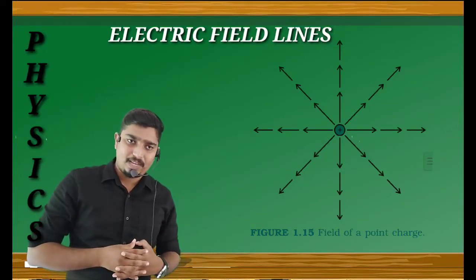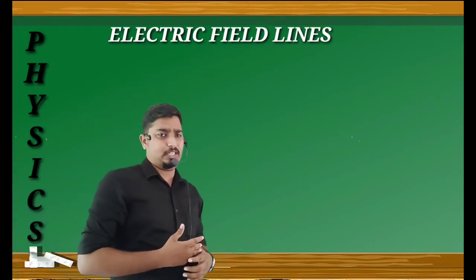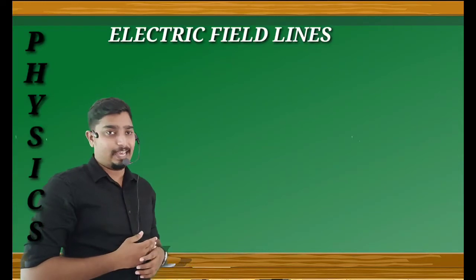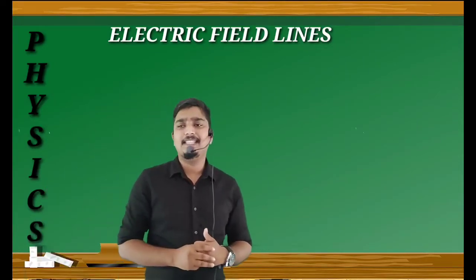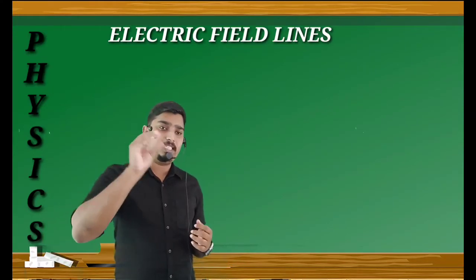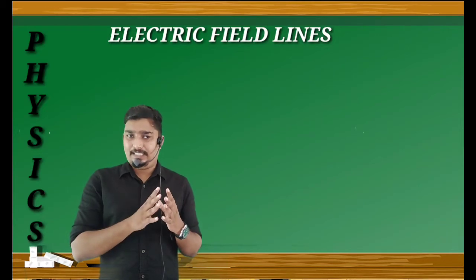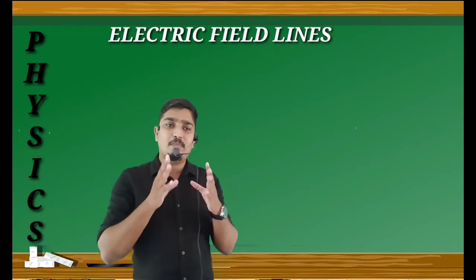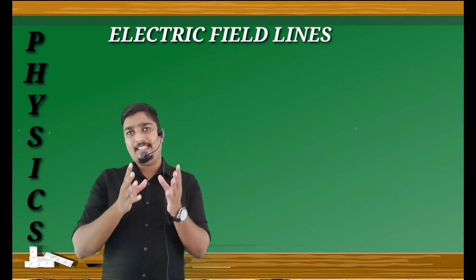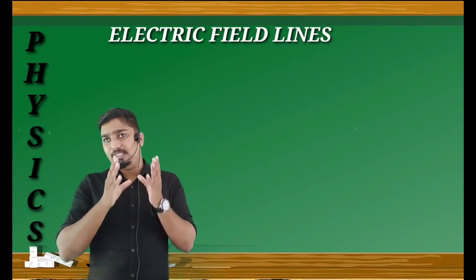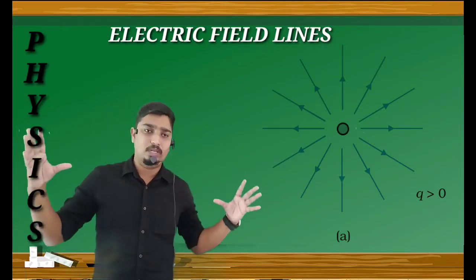Is it clear? Next, we are going to discuss some representations of electric field lines. The first one is the case of a positive point charge. The field lines of a single positive charge are radially outward.